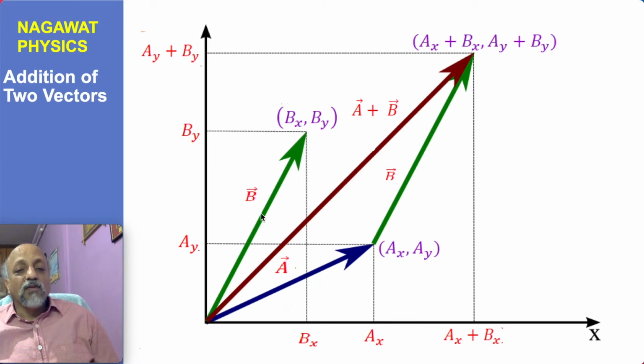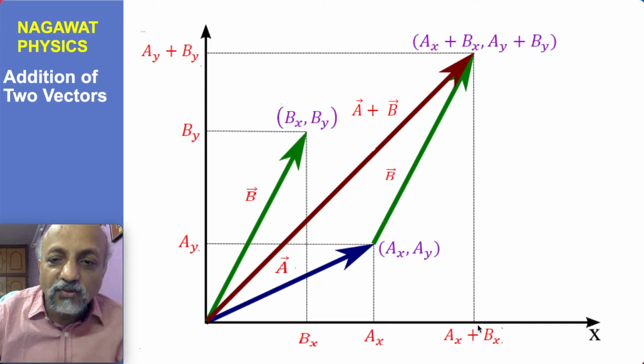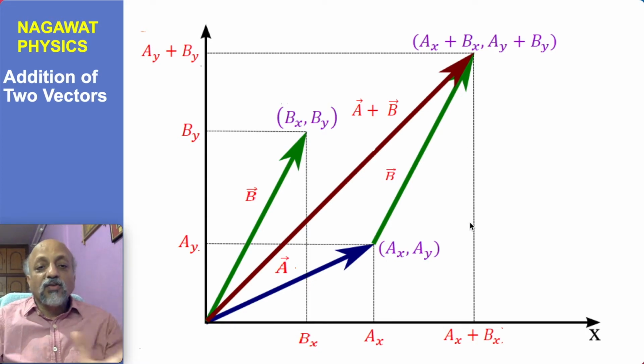But if you have to add these two vectors A and B, you have to draw an equivalent vector of B from this point. And so you have to make a movement further, because what is B? B is having a movement further of value bx in x direction. So move bx in x direction. So from ax, if you move bx in the x direction, you will arrive at the point ax plus bx. So this terminating point or the resultant vector will have x component ax plus bx and y component ay plus by, as explained in this diagram. So this diagram also explains how, when we use the resolution of vectors along two axes, the addition works out.